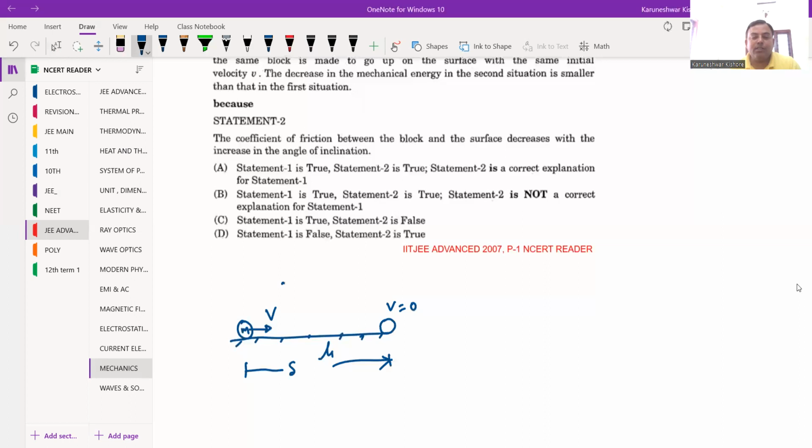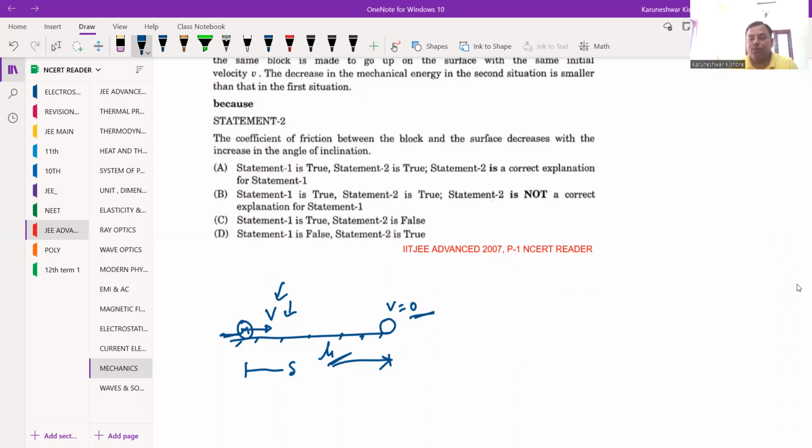So what is happening here is the kinetic energy is getting ceased by the friction force, due to which the velocity, you can see the velocity is acting in forward direction and the friction force is acting in the opposite direction of the motion. So what happened? This speed will decrease and finally it will get a stop. So this decrement in the energy is due to the friction over here, the energy is getting consumed in the friction.